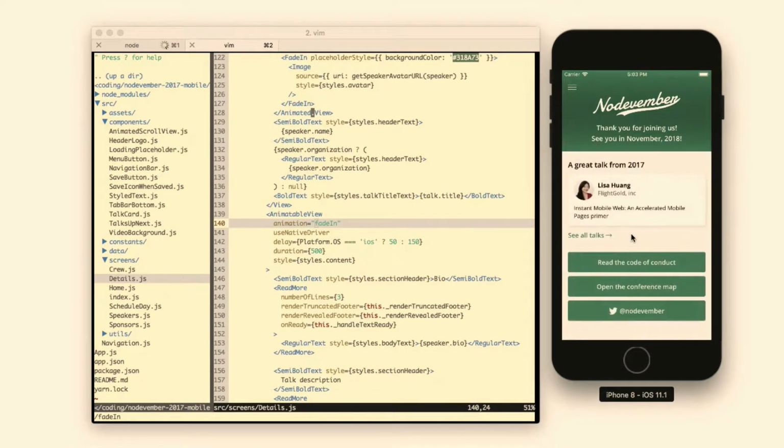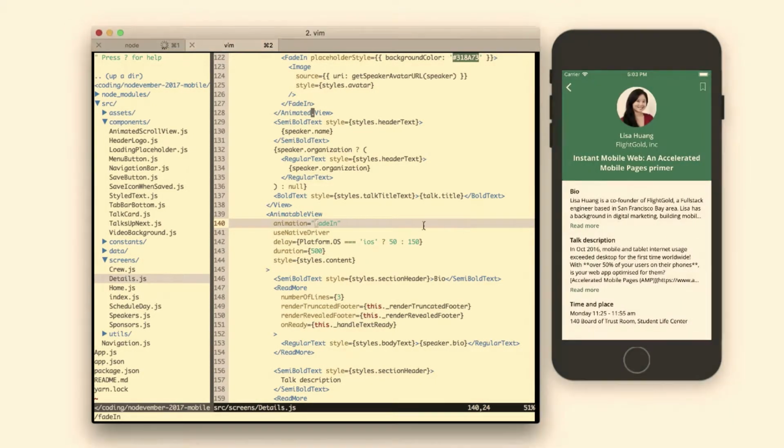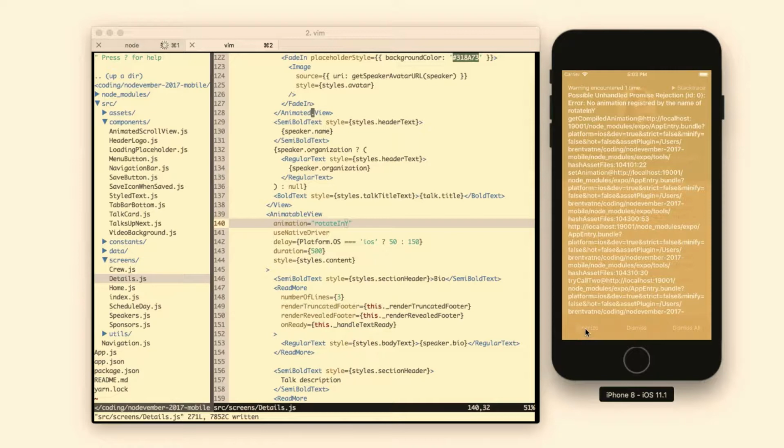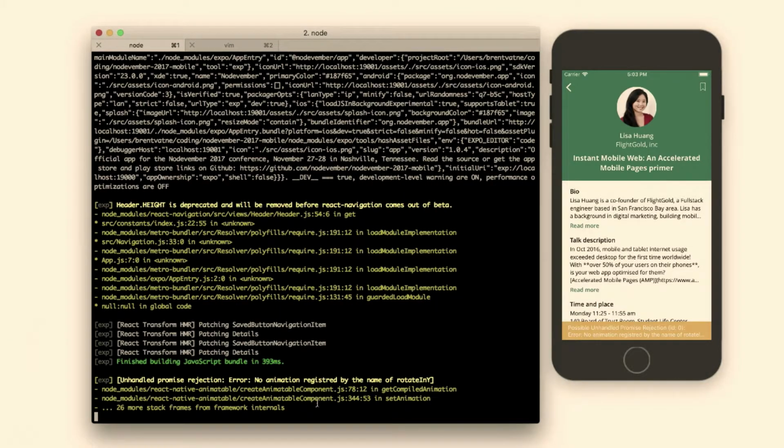Okay, hot reloading. This all just comes out of the box. You don't have to configure anything. Hot reloading just works, at least when it works, it works. If you've ever used hot reloading in the browser, the same kind of problems can arise on occasion. But it does generally work pretty well.